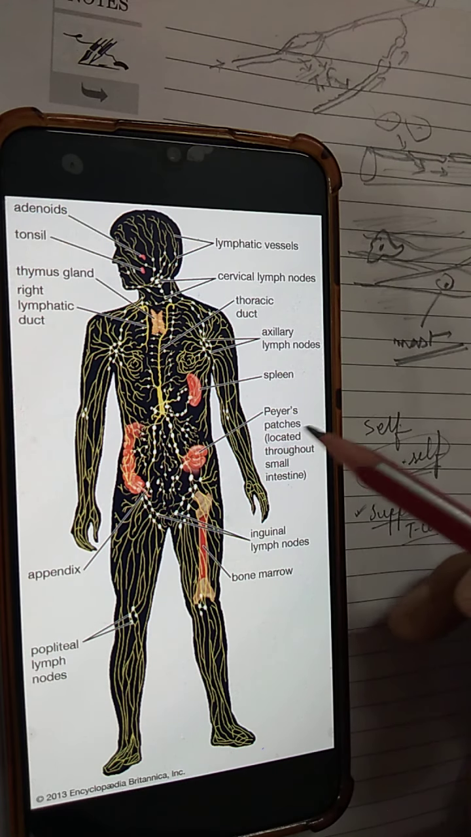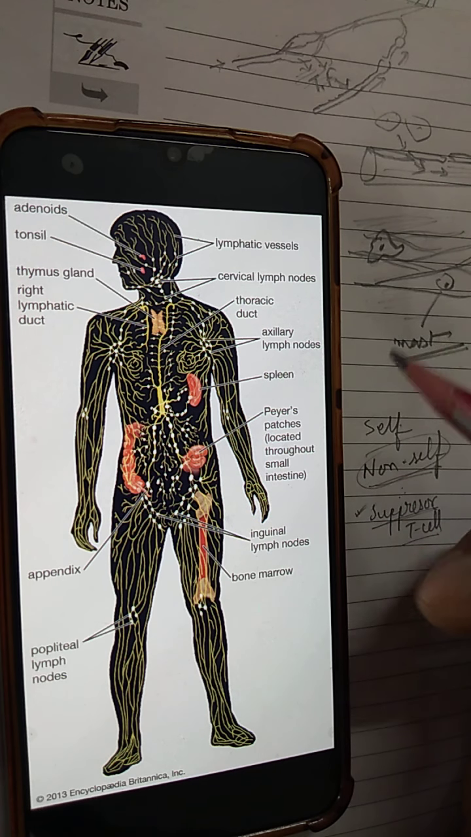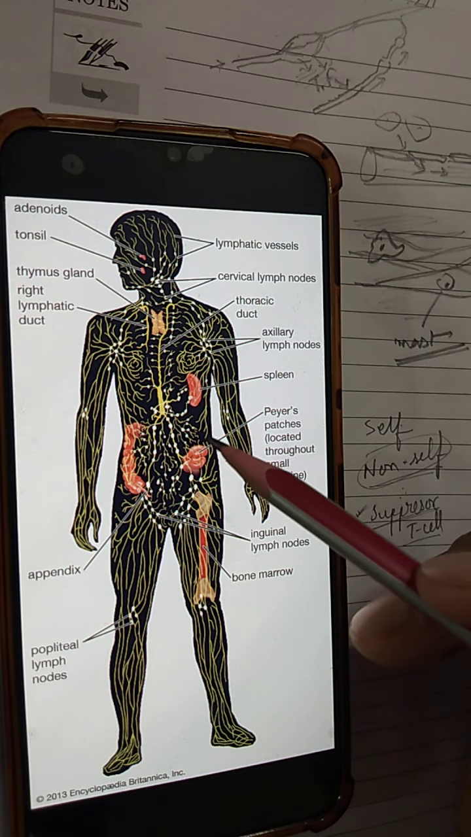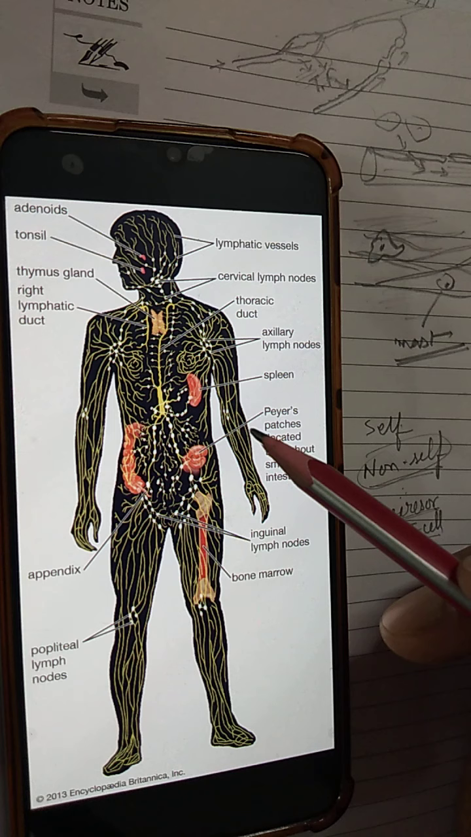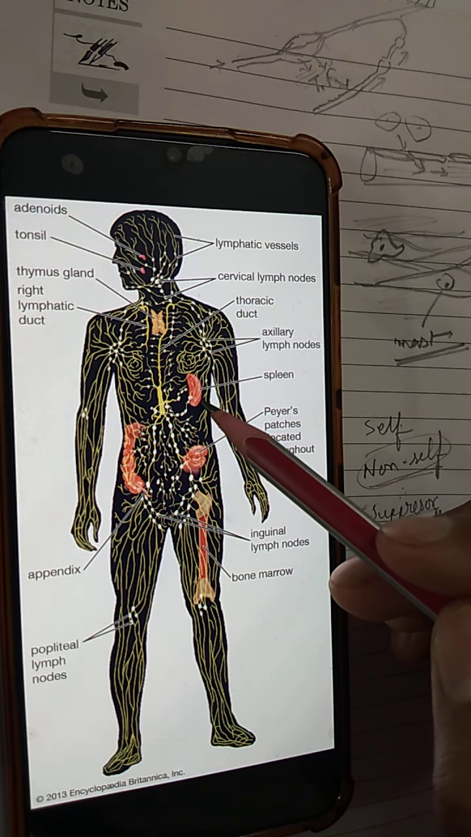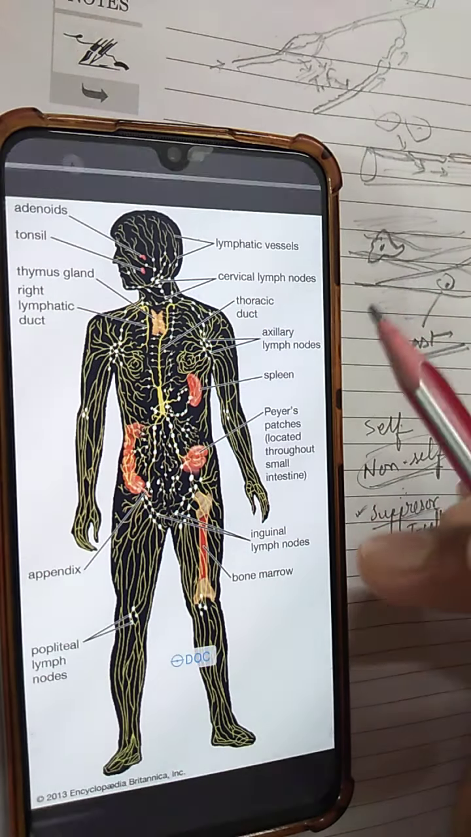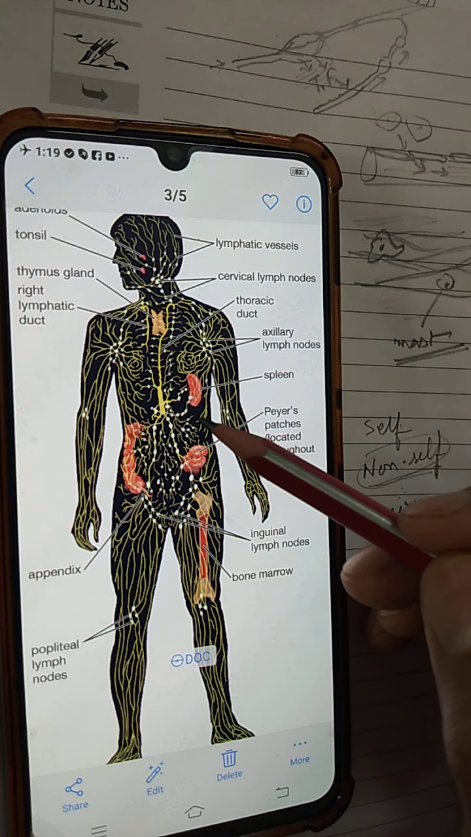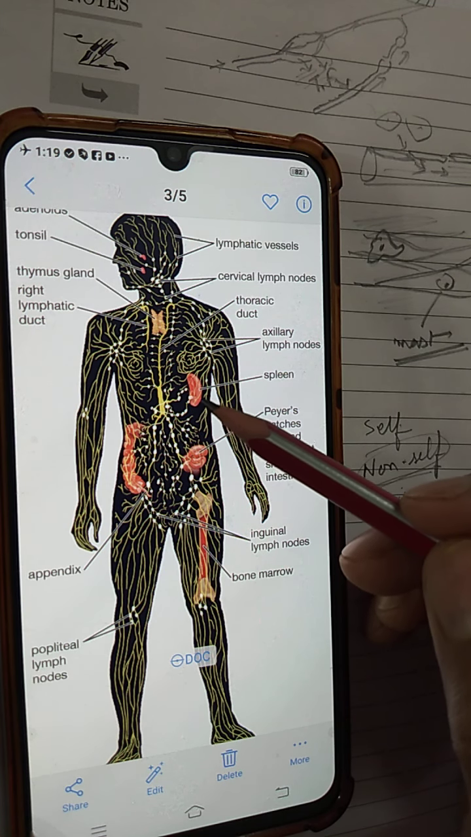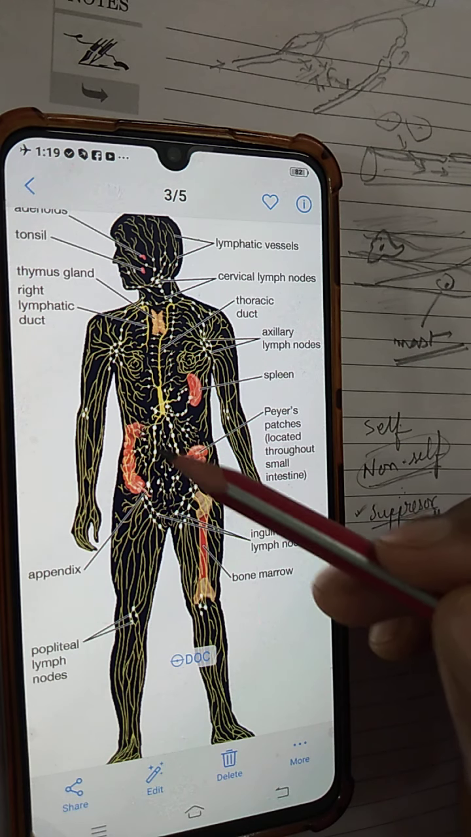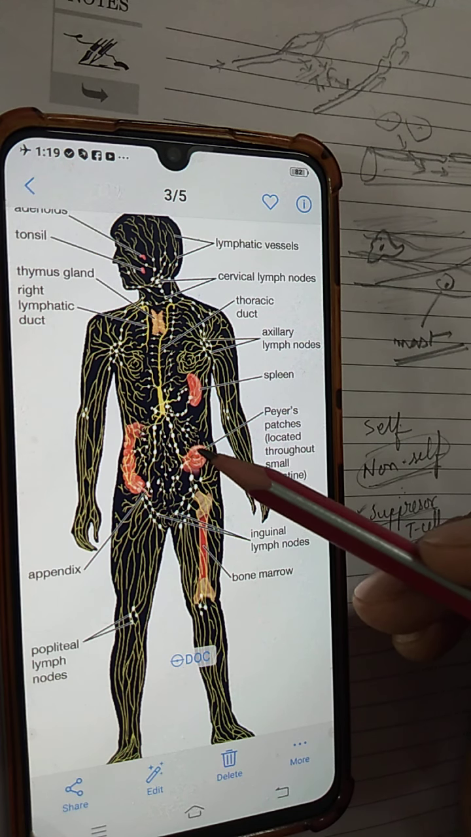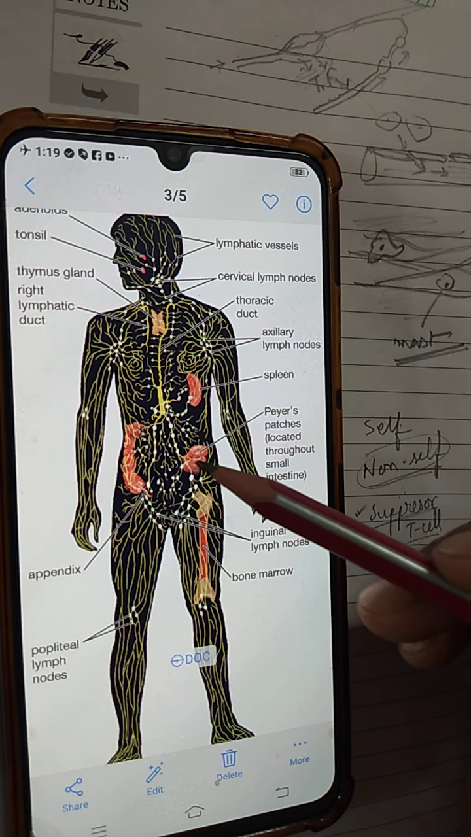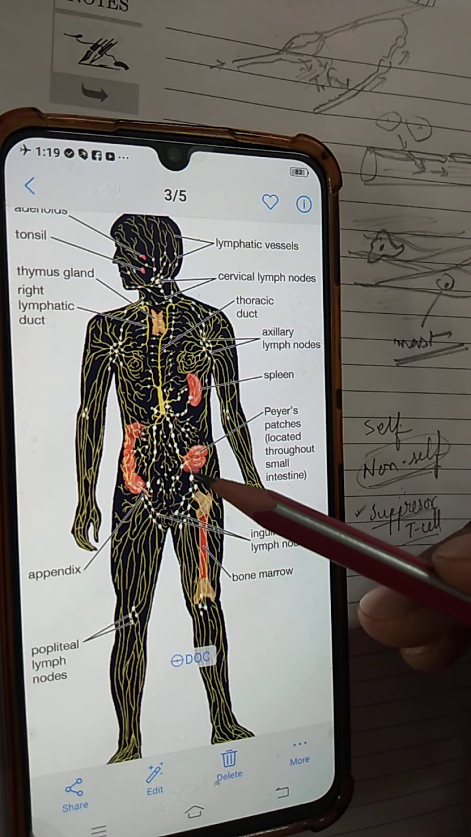Then in the small intestine, Peyer's patches, you have got earlier in class 11. So these are the secondary lymphoid tissues, along with the spleen. Spleen, you know, is the graveyard of red blood cells. It is one of the largest lymphoid organs. It is located just above the pancreas. So all these are the secondary lymphoid tissues, because here these T cells and B cells will get activated.